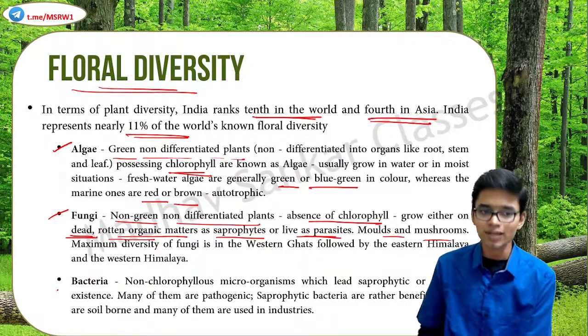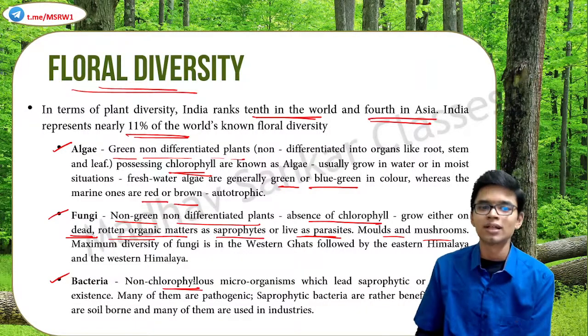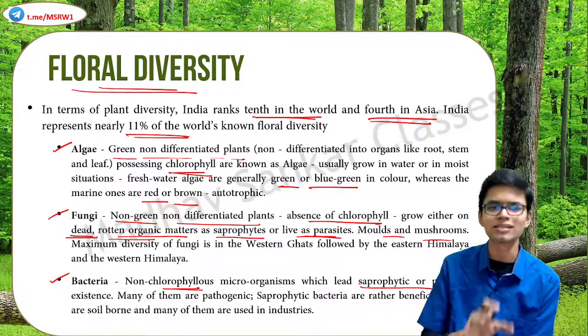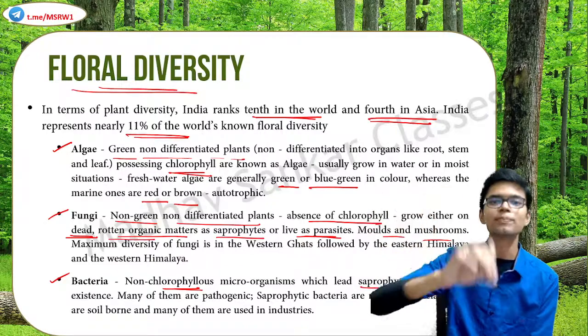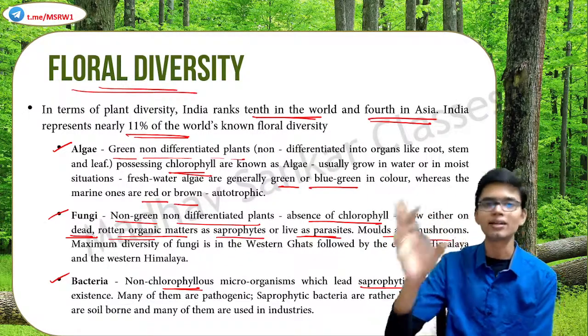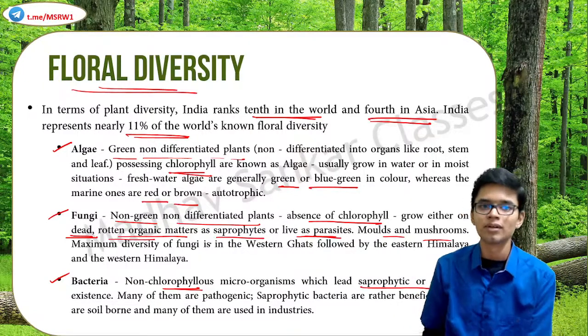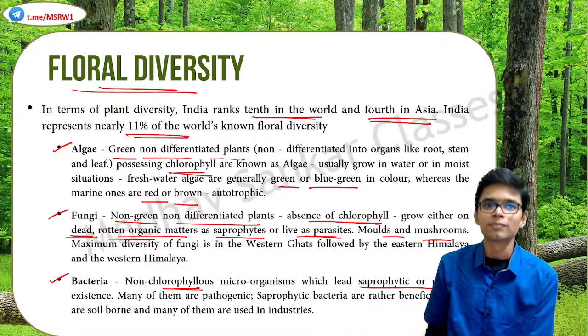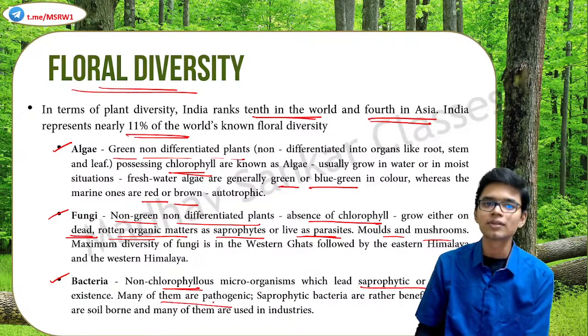Then comes bacteria. Bacteria also have no chlorophyll. They are non-chlorophyllous microorganisms which lead a saprophytic or parasitic existence. If an organism is not a producer, then it has to depend on something, so they are either parasitic, saprophytic, or predatorial. Many of them are pathogenic.